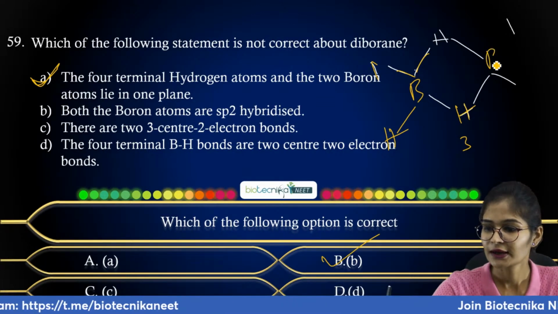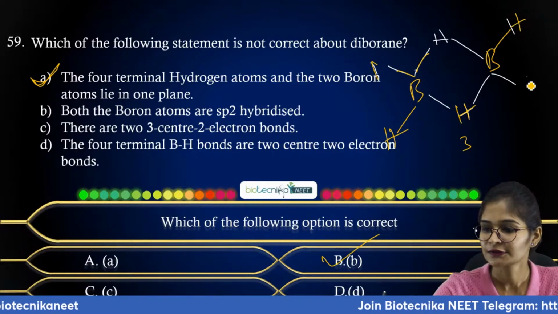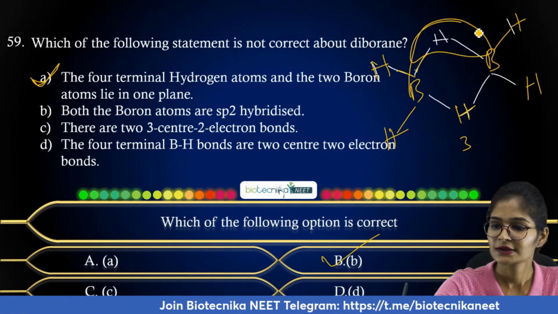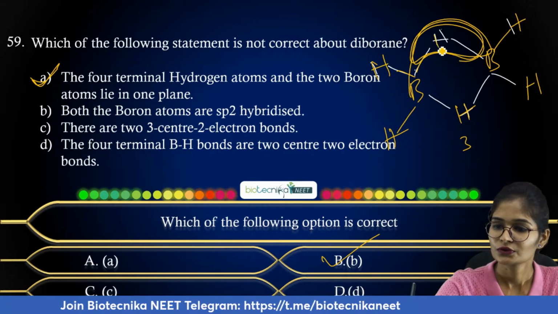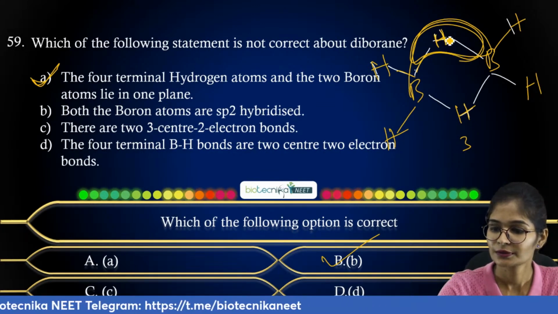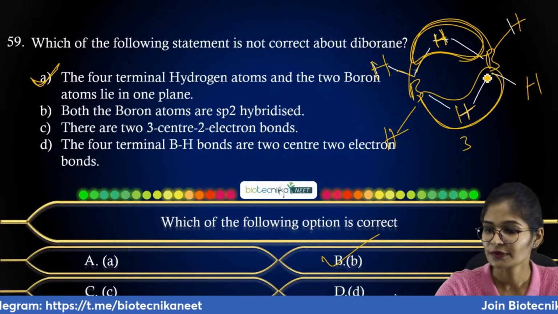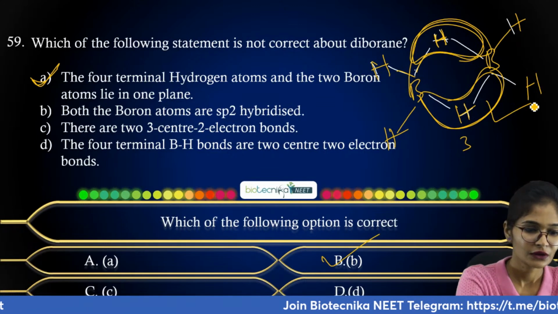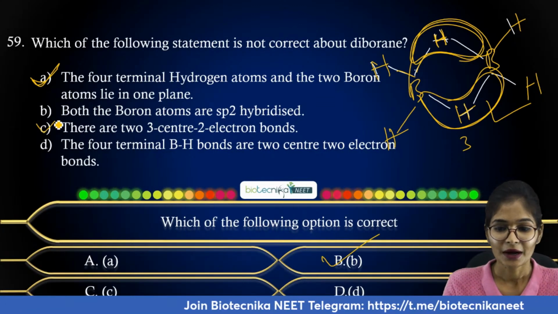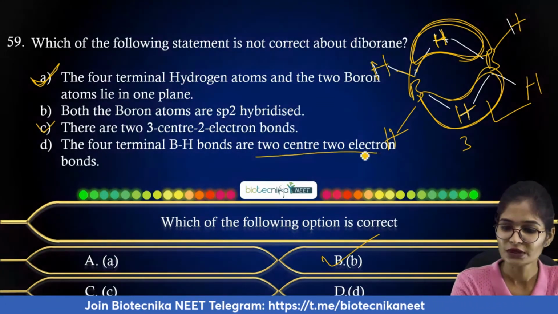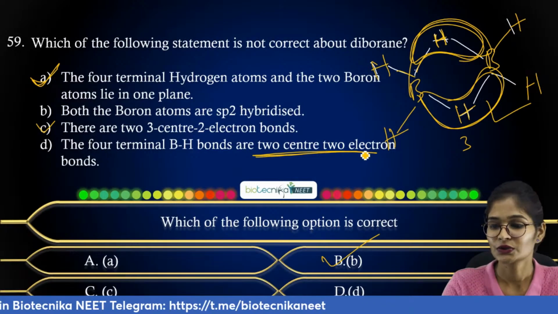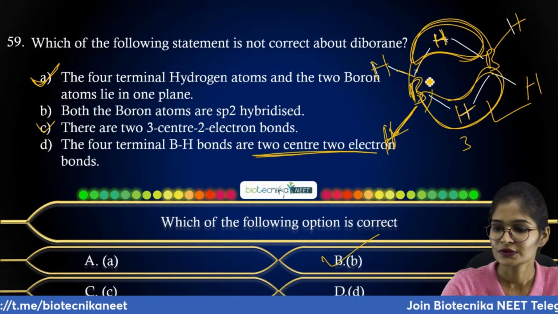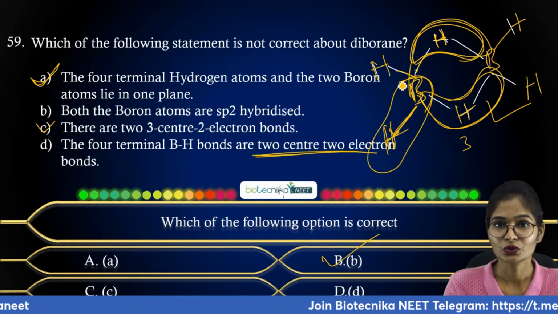So if you look at the structure clearly here, just let me show here. This is your 3-centered 2-electron bond. The hydrogen which is being shown as bridge type, right? So this is your 3-centered 2-electron bond. Yes, there is the existence of the 3-centered 2-electron bond. Apart from that, there is the existence of the 2-centered 2-electron bond. The 2-centered 2-electron bond is related to your terminal boron-hydrogen bond. So this is your 2-centered 2-electron bond.